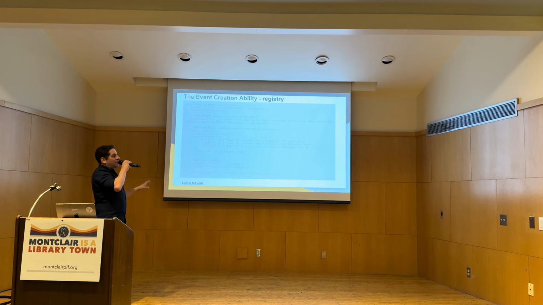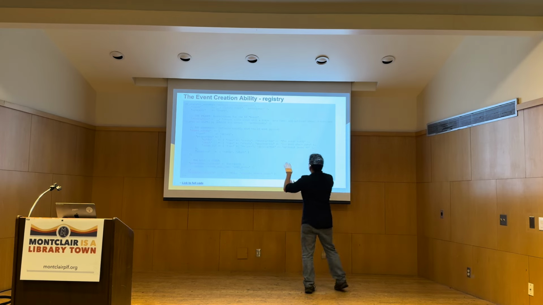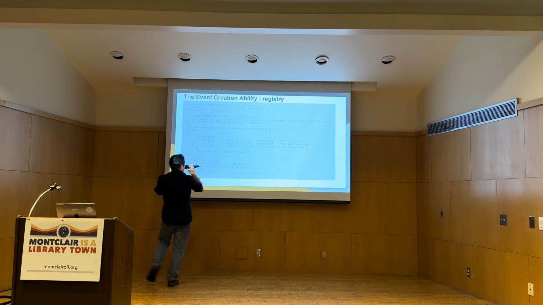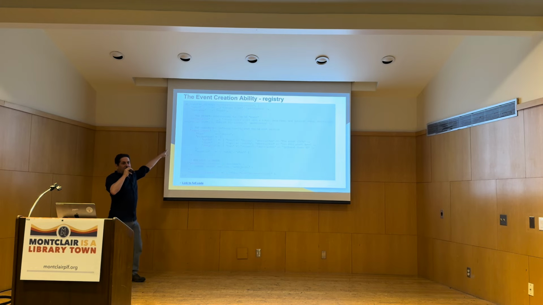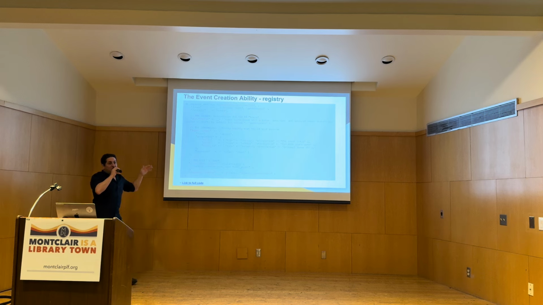Okay, so let's walk through the code of an actual ability, the one I just referred to. This is a create event ability, and hopefully you can all see it. I don't know, code in presentations is always hard. But wp_register_ability is the main function that's introduced with this Abilities API. And if you've been a WordPress developer, it really should look very familiar to you.